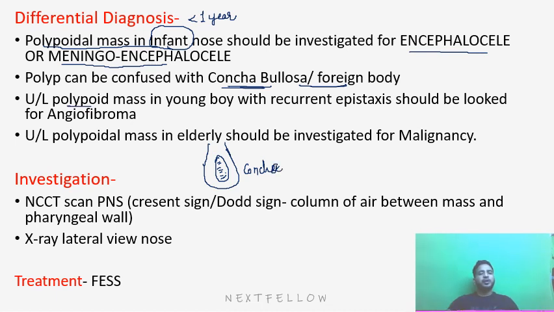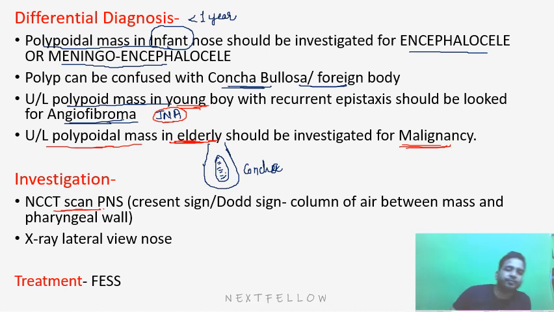A unilateral polypoidal mass in a young boy, you can think of angiofibroma. If a unilateral polypoidal mass with a history of bleeding is there, we should think of JNA, that is juvenile nasopharyngeal angiofibroma. If a unilateral polypoidal mass is present in the elderly, here it was in a young boy, here it is elderly, then we should think of malignancy. So in the elderly age group, we should think of malignancy. If it is a young boy or juvenile age group, we should think of JNA. So what is the investigation? The investigation is NCCT PNS.